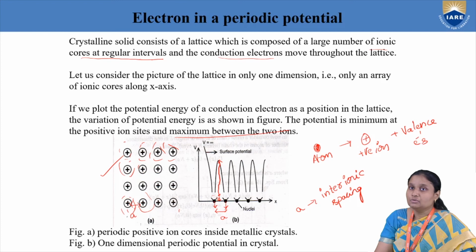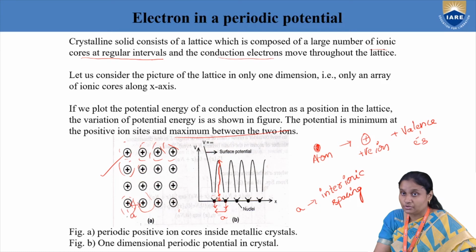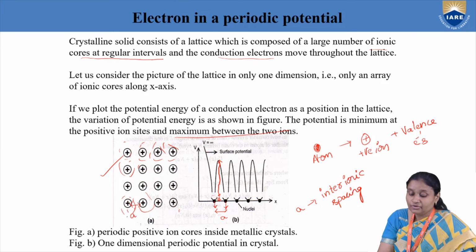So potential is going to vary depending upon the position of the electron in between the positive ions. When the electron is exactly between two adjacent positive ions, its potential is maximum. In this graph, I am plotting the potential of the electron with respect to position. When it is exactly in the middle, its potential is maximum.